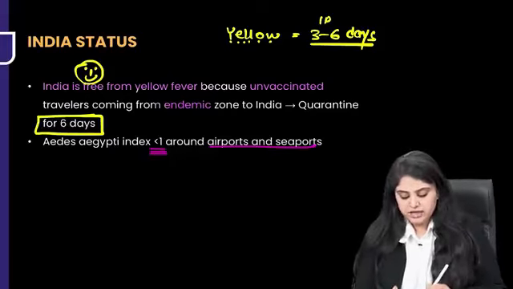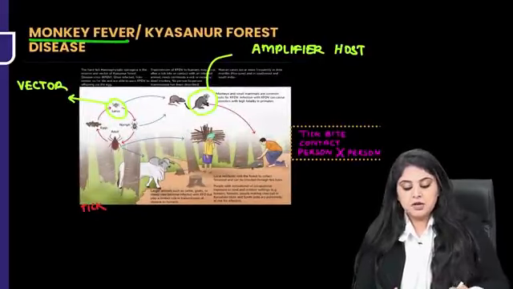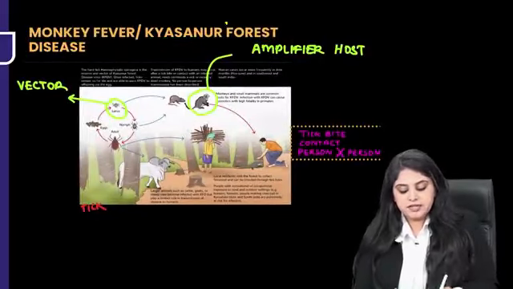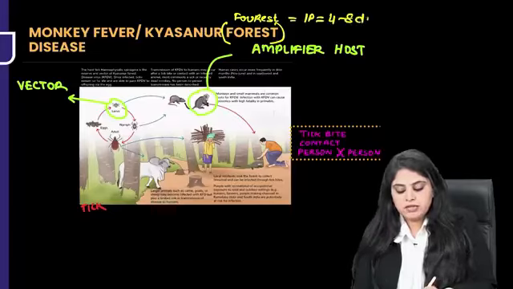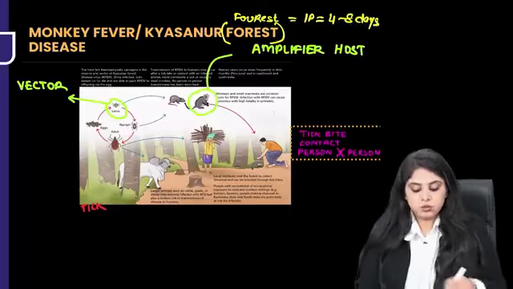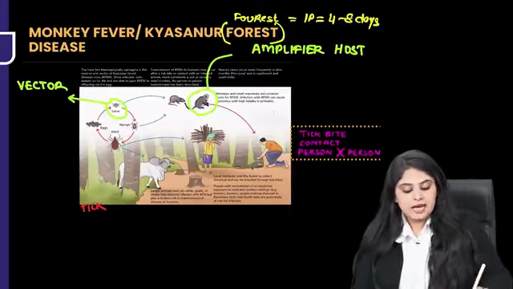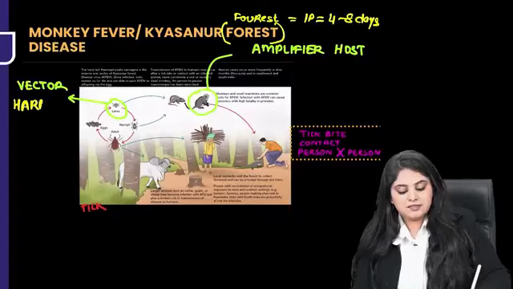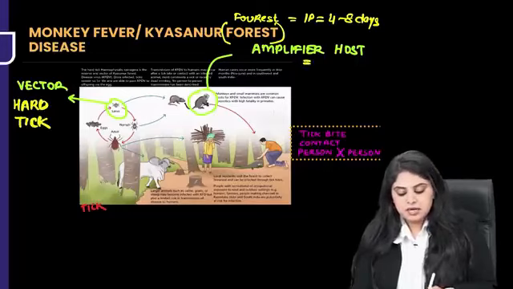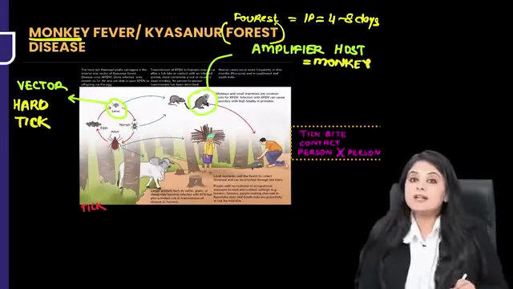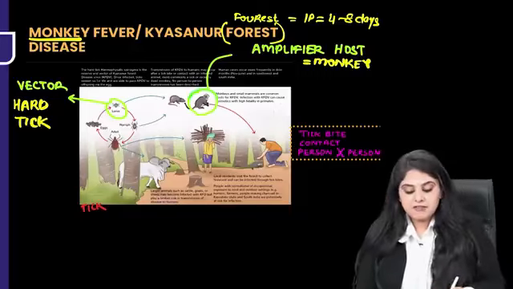The other disease that we have is the famous monkey fever or Kyasanur forest disease. And I think I've already told you that with forest disease, the incubation period is going to be 4 to 8 days. Kyasanur forest disease. What is this life cycle showing you? I can see a hard tick as the vector. So yes, there is going to be a hard tick. And I can see monkey as the amplifier host. No wonder it is called monkey fever. Monkey fever will have monkey as the amplifier host. It is going to have a hard tick.